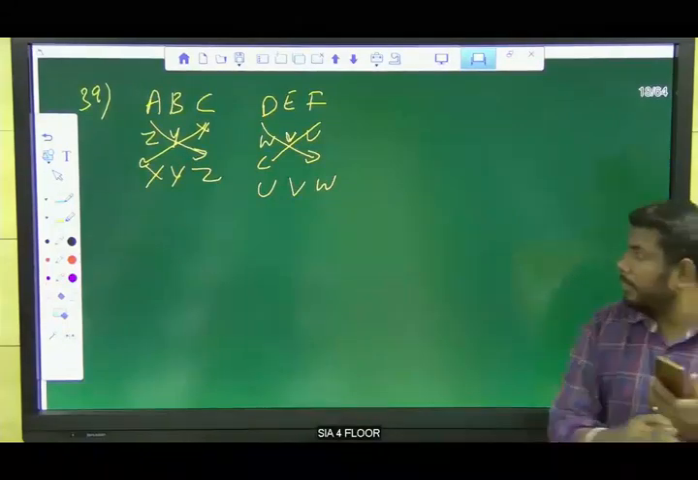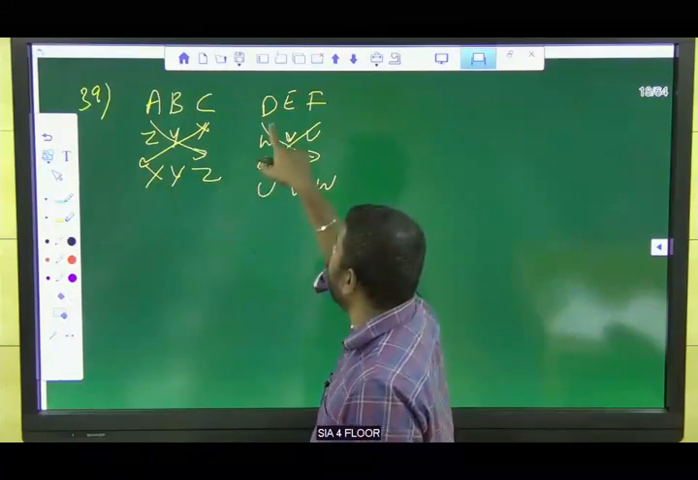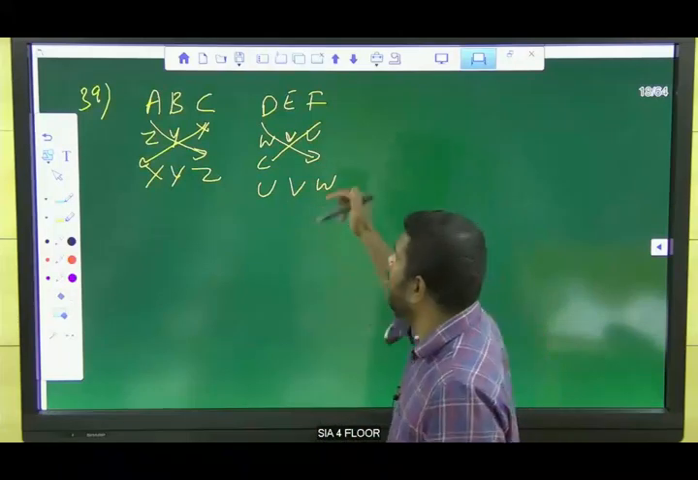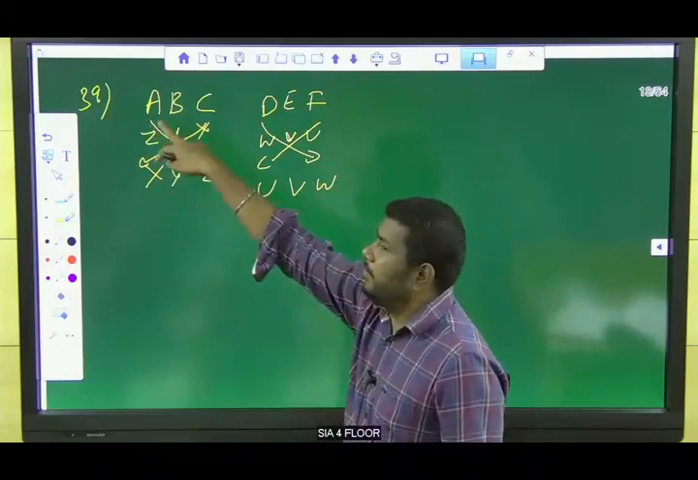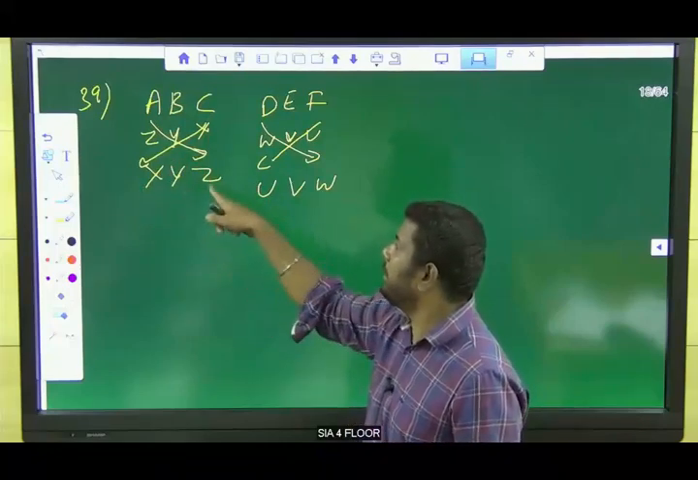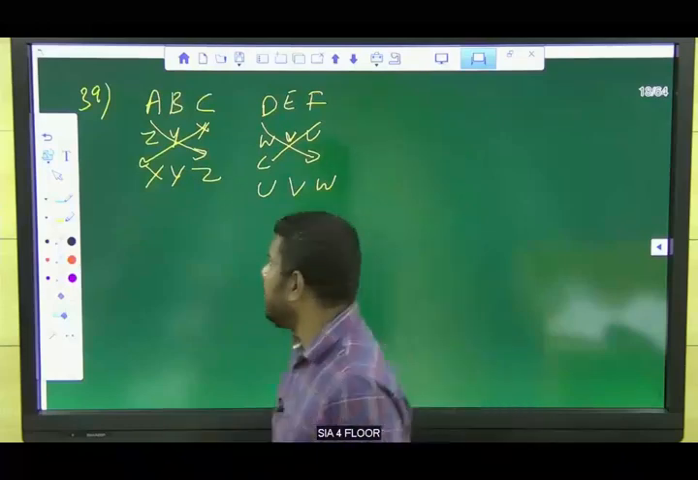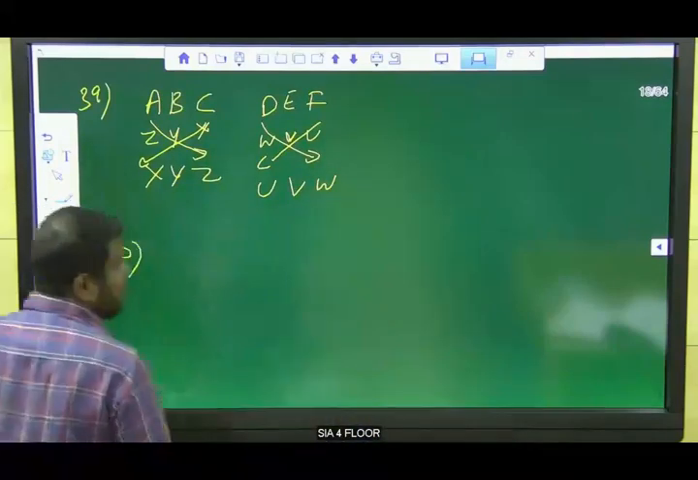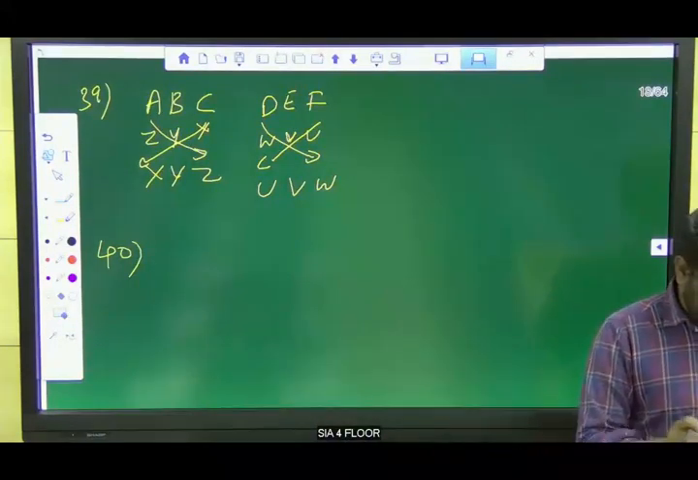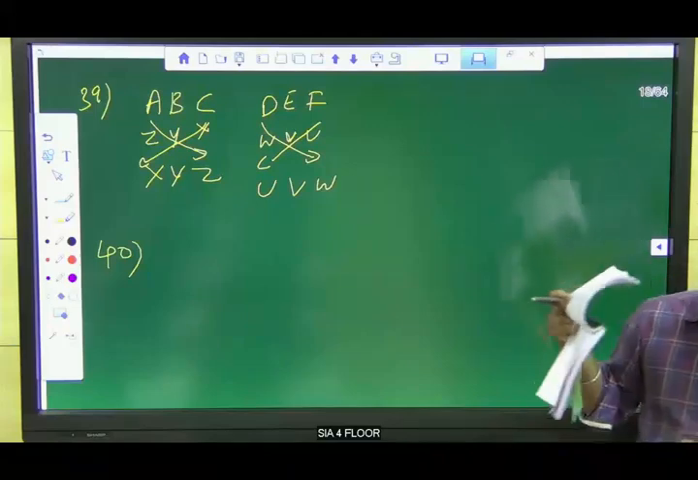So clear? First three letters, last three letters, and this is the fourth, fifth, sixth letter. But they have written the first letter in the third place and the third letter in the first place. So we need to write like this: U, V, W is the answer. Now the 40th one. The answer is C.